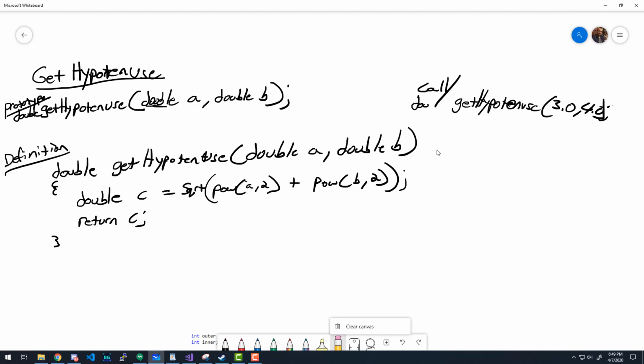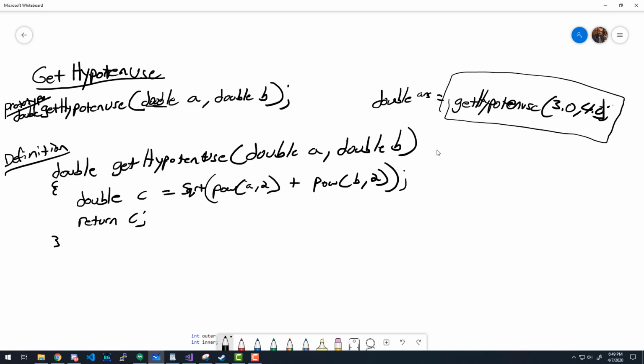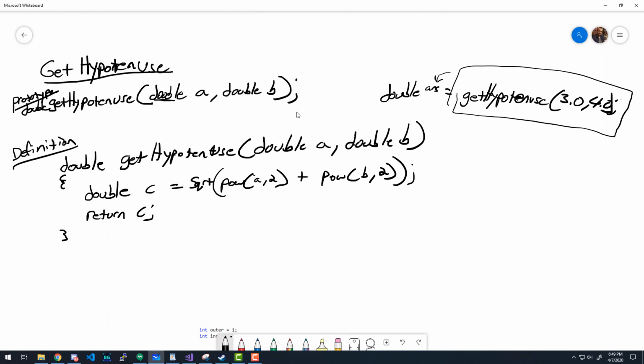Let me erase this really quick. We would need something like a double ants equals, and then this would get the response from the function and store it in ants right here. Now we don't have to store it, but that's usually what you would do with a single value returning function. Does that all make sense? Yep. Everybody's good with that?